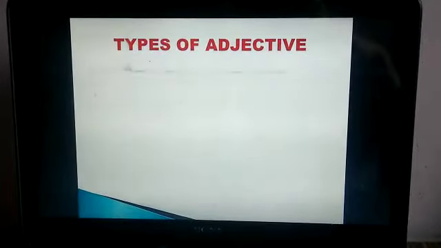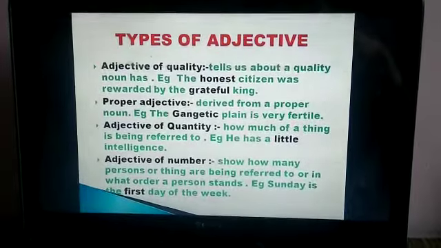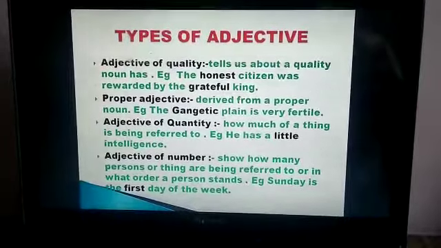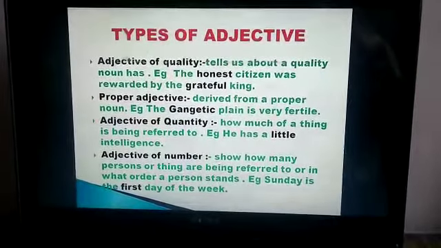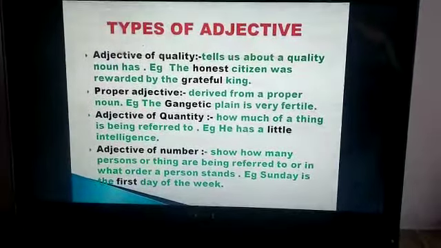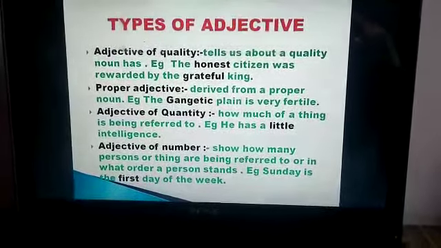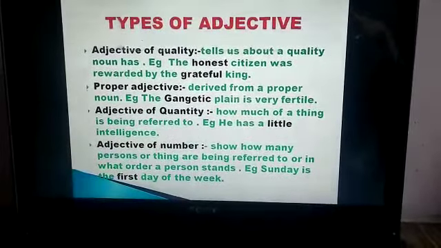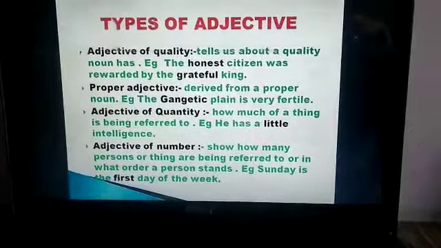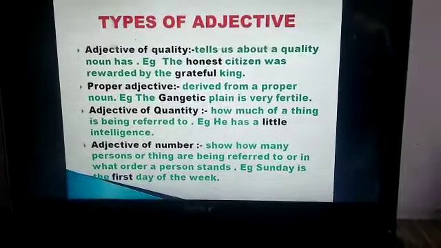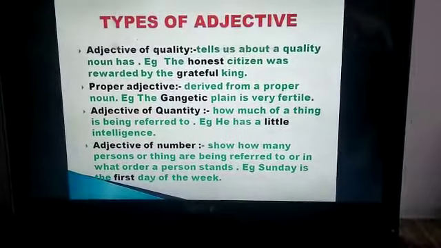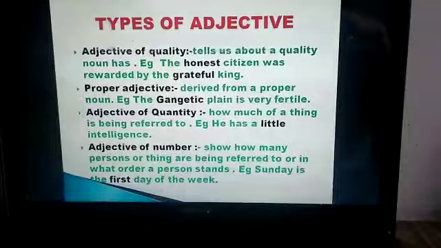Now let's study about the types of adjective. Now we have many types of adjective. The first one in the category is adjective of quality. Yes, that tells about the quality of a noun. So what type of noun it is, that we come to know in the adjective of quality. Example, the honest citizen was rewarded by the grateful king. Now honest and grateful are adjectives here.